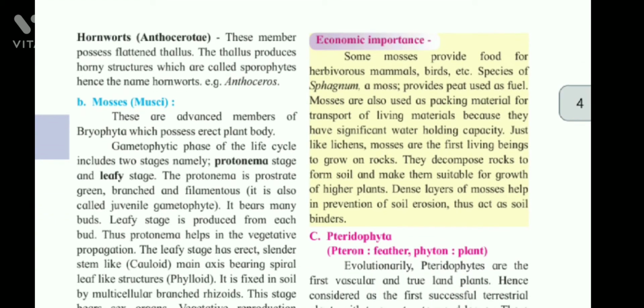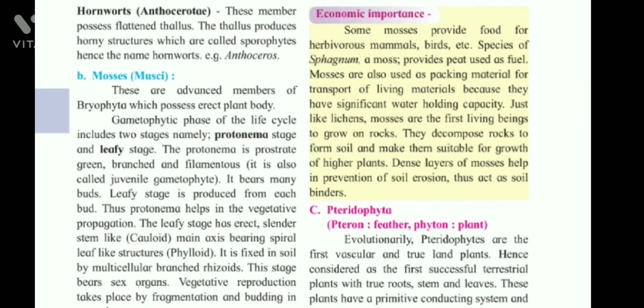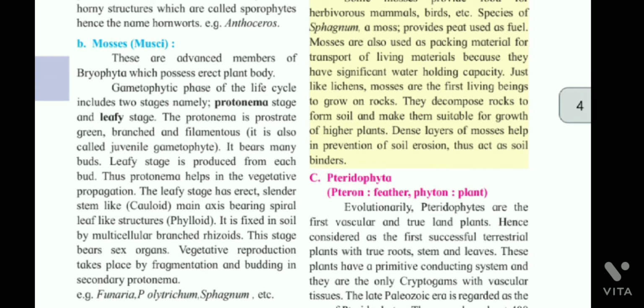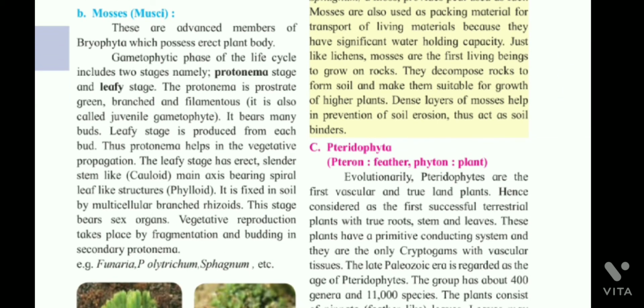Economic importance: some mosses provide food for herbivorous mammals, birds, etc. Species of Sphagnum, a moss, provide peat used as fuel. Mosses are also used as packing material for transport of living materials because they have significant water holding capacity. Just like lichens, mosses are the first living beings to grow on rocks. They decompose rocks to form soil and make them suitable for growth of higher plants. A dense layer of mosses helps in prevention of soil erosion, thus acting as a soil binder.